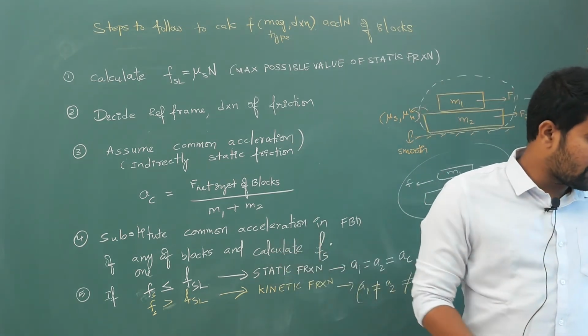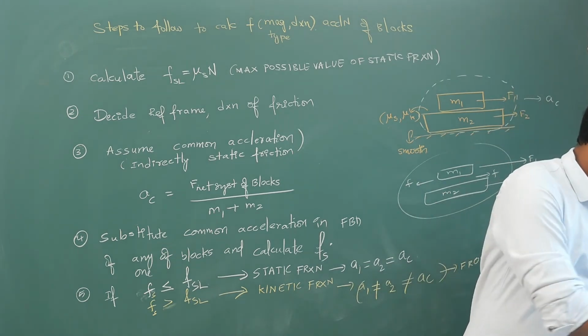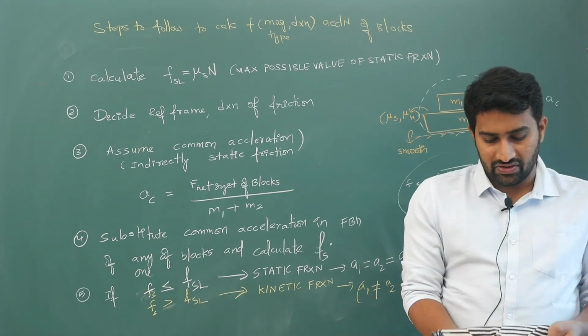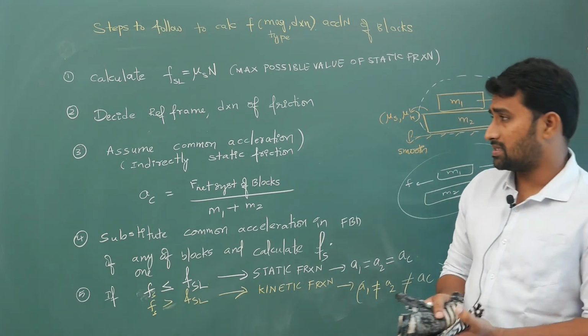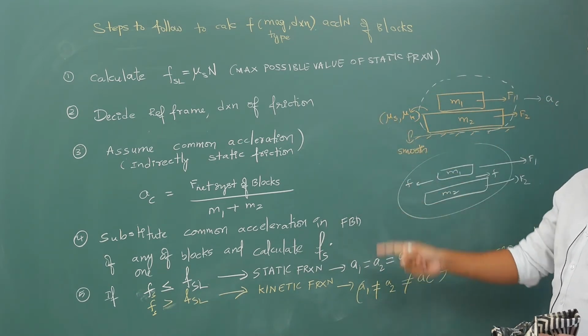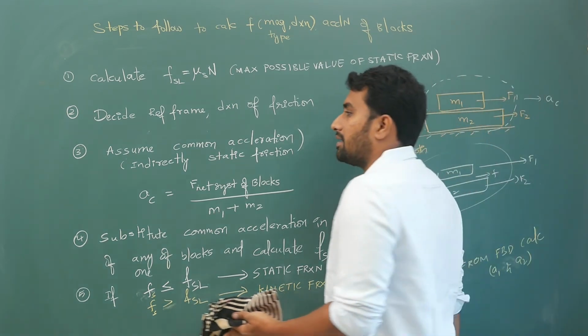I am erasing this stuff. Block on block will be tough if you do not follow these steps. Everything, deciding the direction of friction, every point that I have discussed, you must remember, and you should remember all these steps. Come on, let's do a question, then you will get clarity.